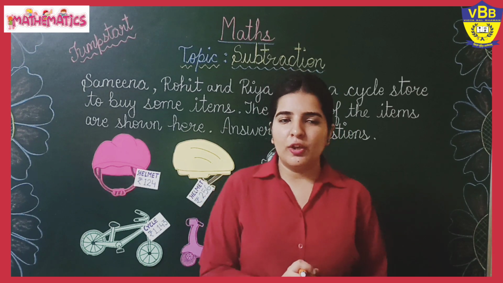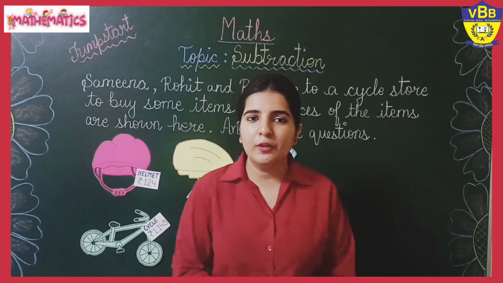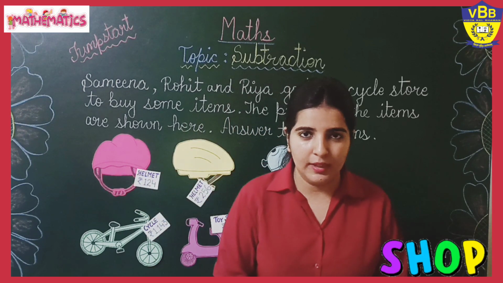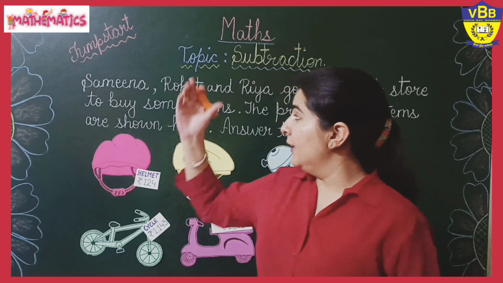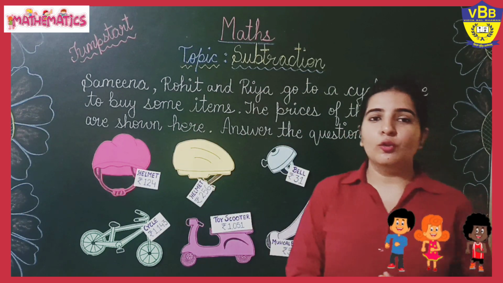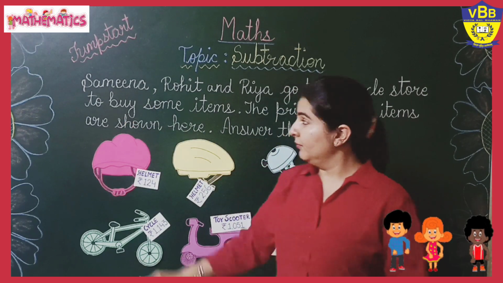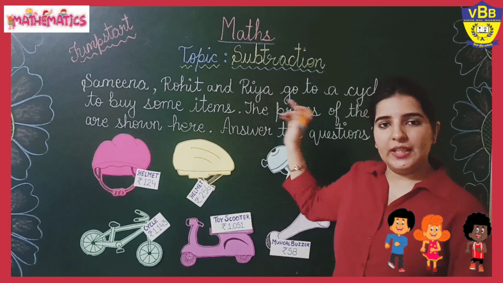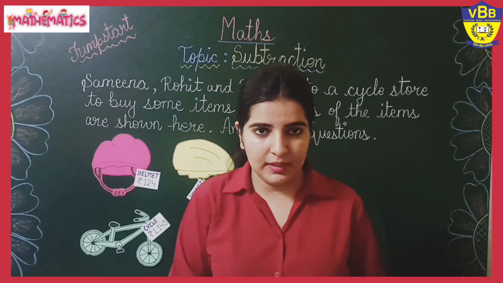As we were talking about shopping, just suppose we are going for shopping today, okay? And who are going for shopping? There are three students going shopping today: Seema, Rohit and Riya. They are going to buy some articles.